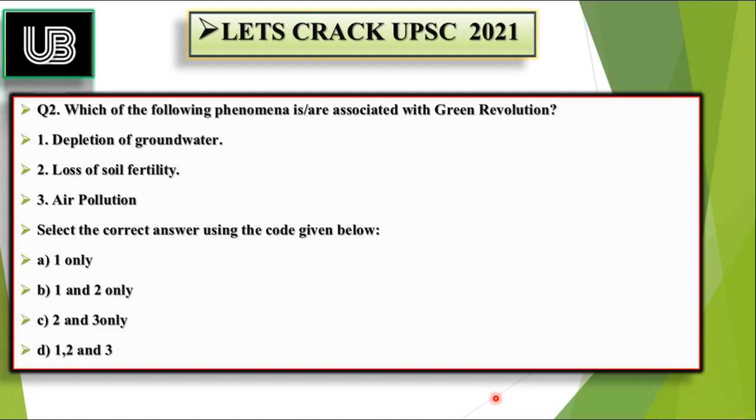The option that I gave you is option A, that is one only, depletion of groundwater. Option B is saying that 1 and 2, depletion of groundwater as well as the loss of soil fertility, is associated with the green revolution, while C is saying that 2 and 3, loss of soil fertility as well as air pollution, is associated with the green revolution, while D is saying that all these three factors mentioned above are associated with the green revolution.